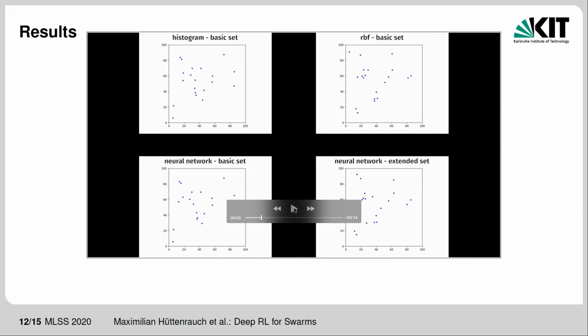On top left, we can see the execution of a policy learned with a hard count-based histogram over distance and bearing features. On top right, we see the same features are processed by radial basis functions, which is basically a soft allocation histogram. The bottom left shows a policy with a neural network mean embedding of distance and bearing features. And lastly, we learned a neural network mean embedding policy on an extended set, which had additional features like relative orientation and velocity of each neighbor.